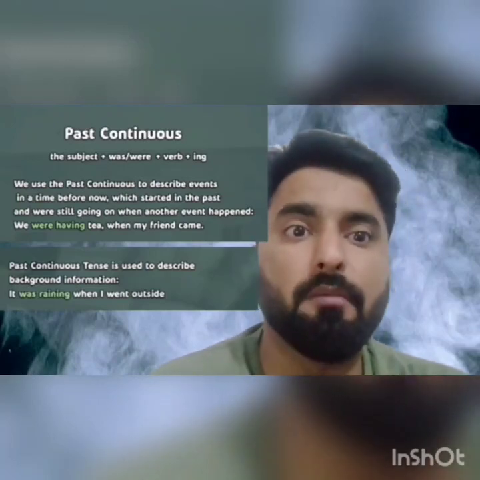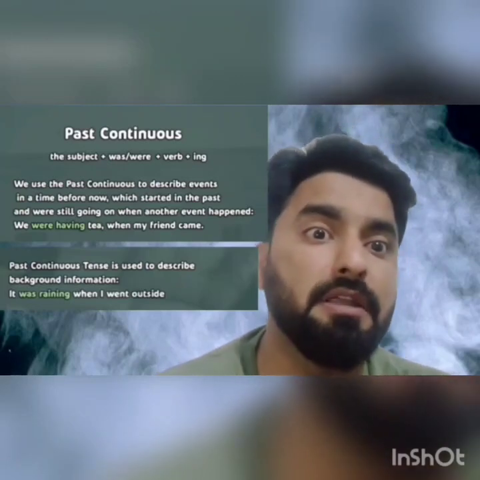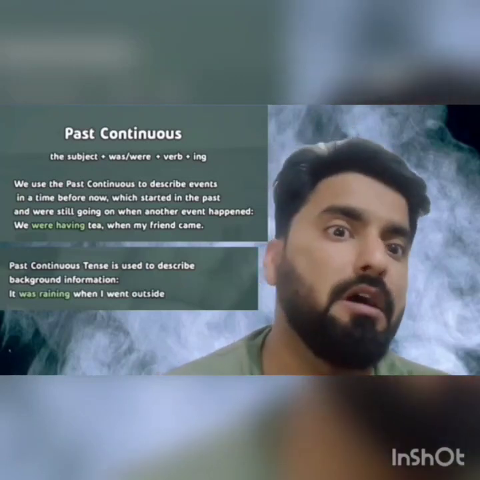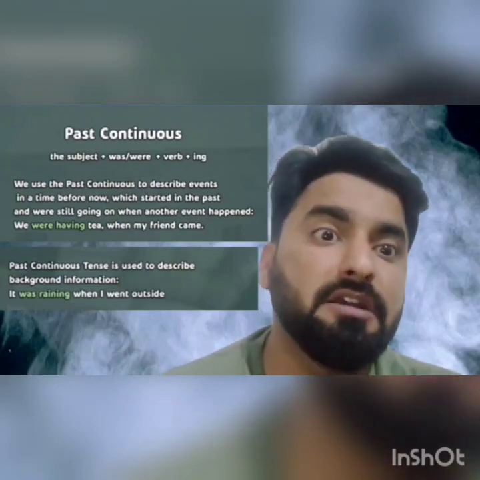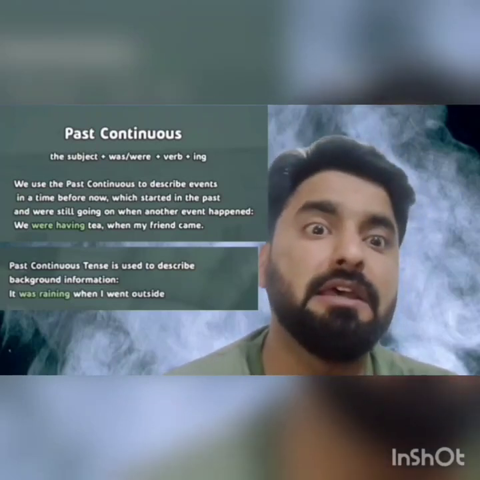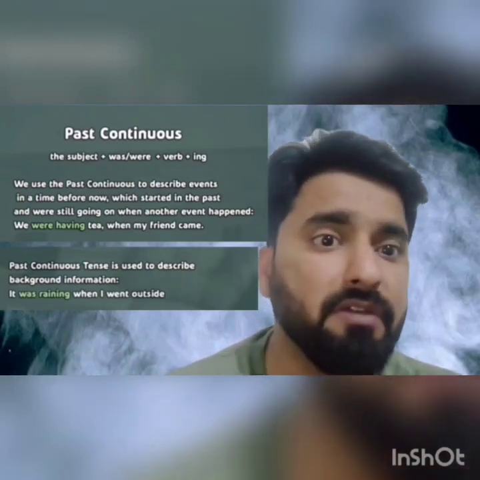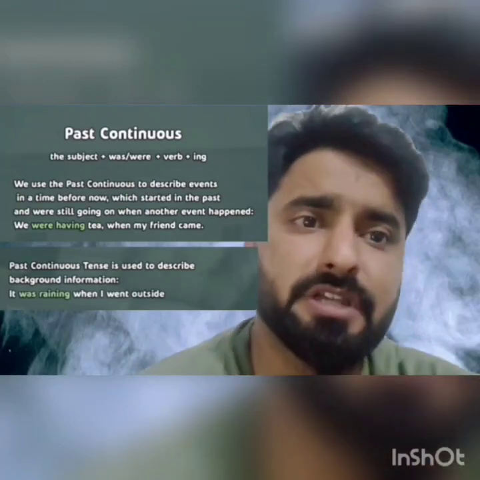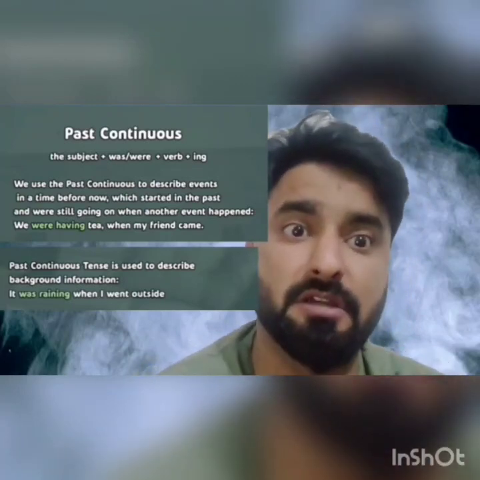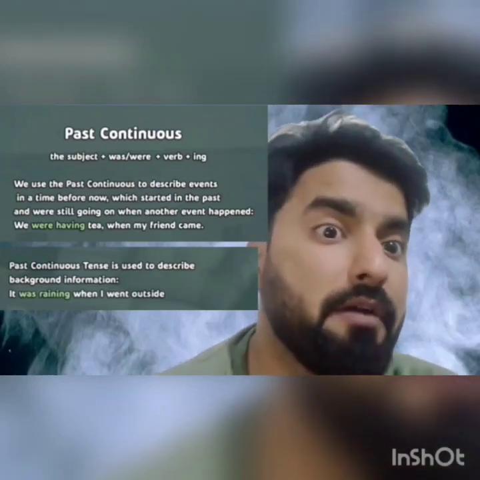And we use it when something happened in the past and was still going on, meaning it started in the past and it was still continuous. For example, we were having tea when my friend arrived. You can also say that it is the past action which was still going on when another event happened.